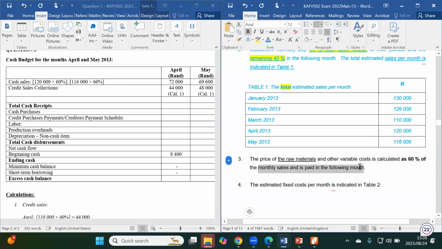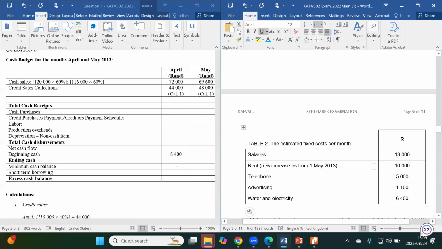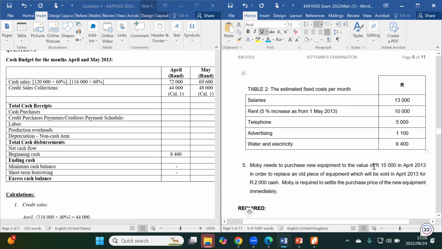This is done on credit basis, right? There's nothing else that affects credit purchases, and I don't see anything else that might be additional income to the company.